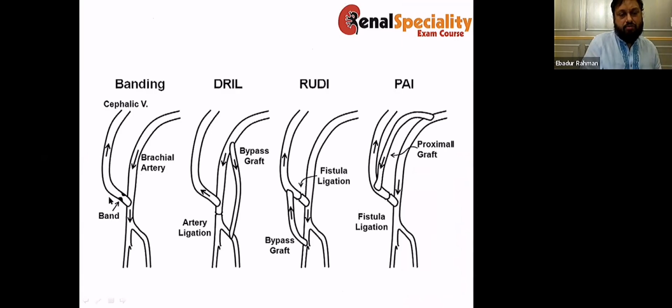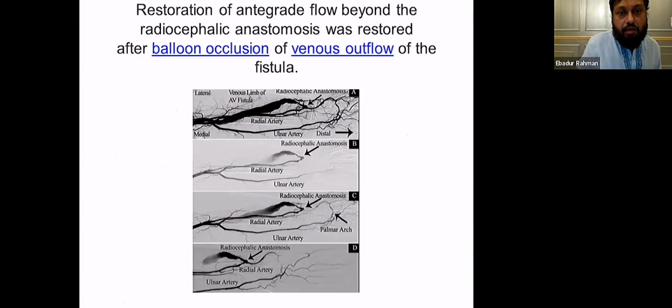These are mainly surgical options. The most common option is the banding of the fistula. The other options are the DRIL procedure, where you make a bypass graft between the fistula and the distal artery. The RUDI and PAI procedures are rarely performed. DRIL and banding are the most commonly used procedures. Now, we actually do not need vascular surgeons. Now, our interventionist can do these things by placing a balloon at the anastomotic area.